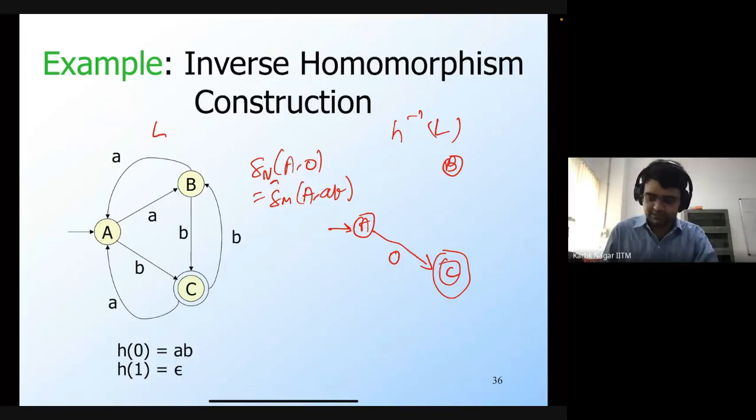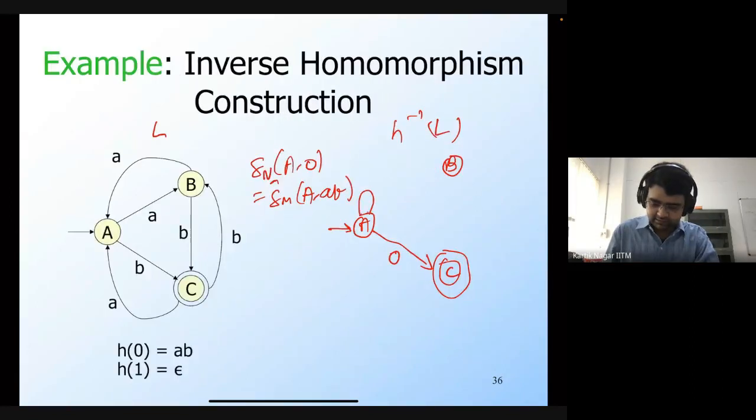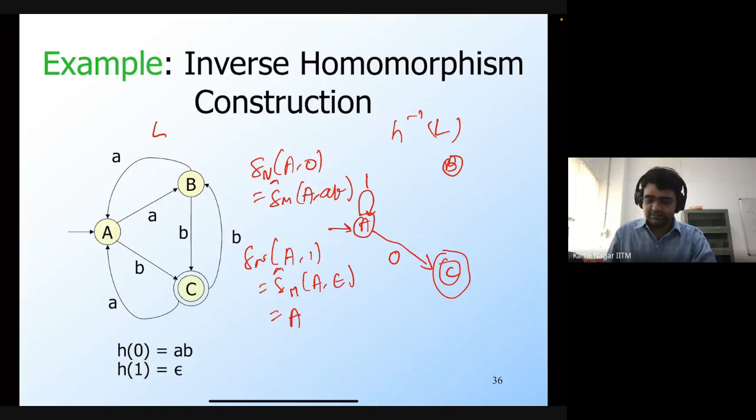Okay, A. That's correct. If you apply the same formula, then delta n of A comma 1 is going to be delta hat m of A comma epsilon, because h of 1 is epsilon, and this is just A. This is by definition. So you're going to have this self loop on 1